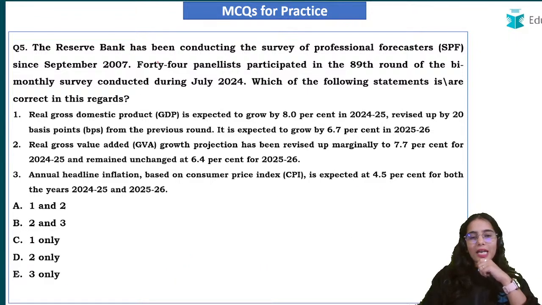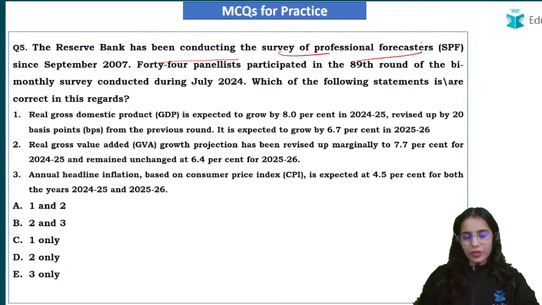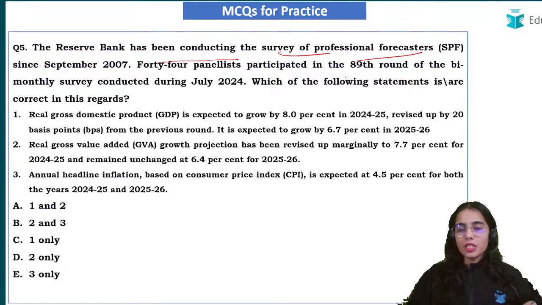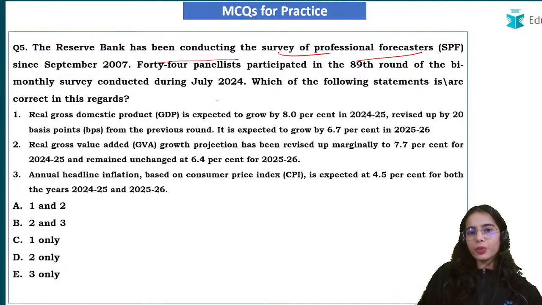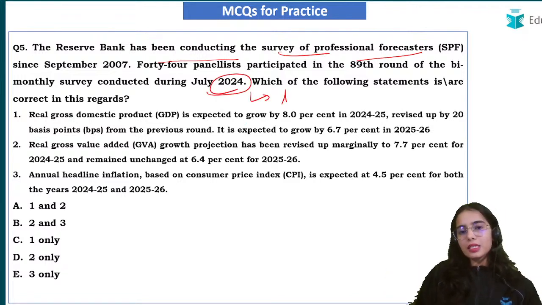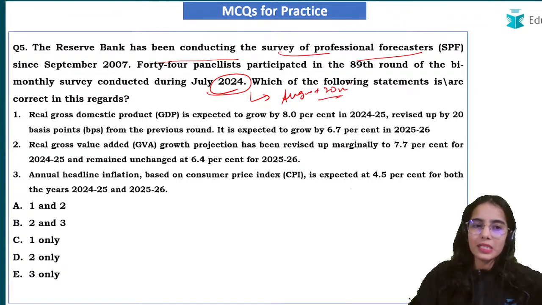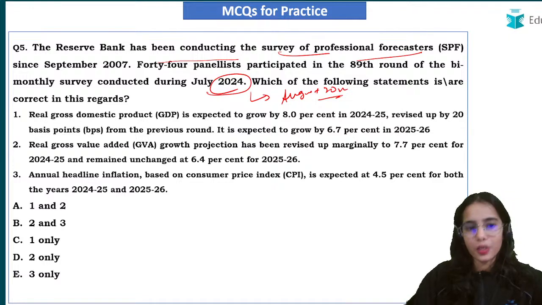Reserve Bank has been conducting the survey of professional forecasters since September 2007. 44 panelists participated in this current round of the bi-monthly survey conducted during July 2024, for which the results were released in August 2024. Now, which of the following statements is or are correct in this regard, that you have to tell me.